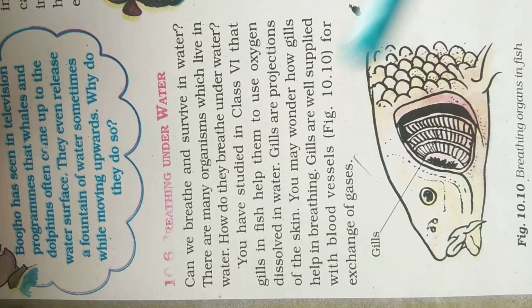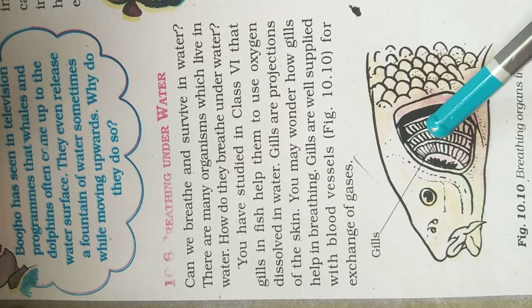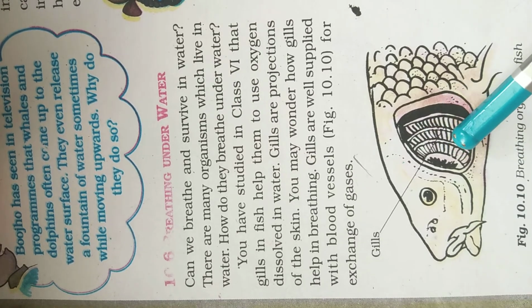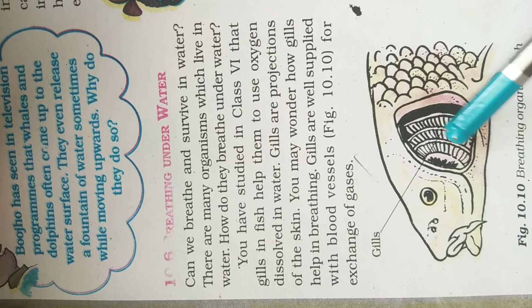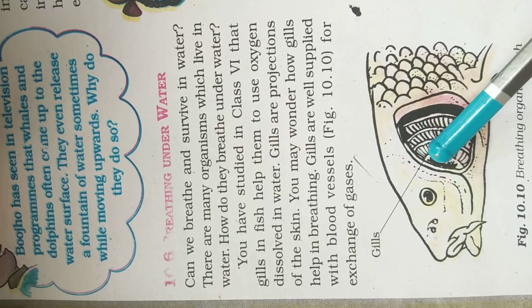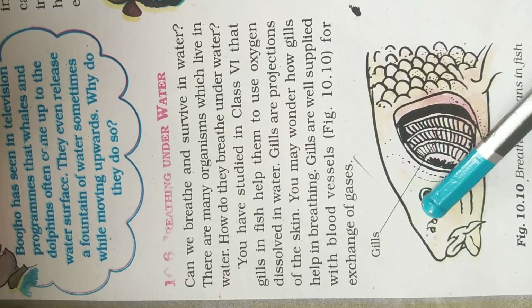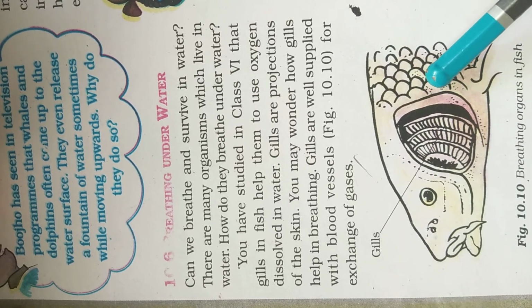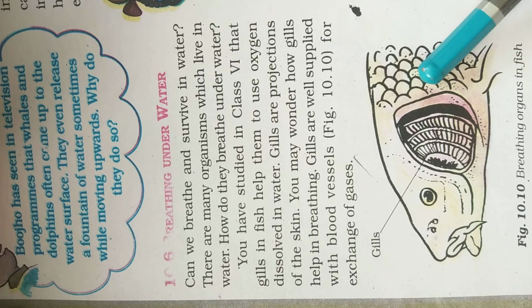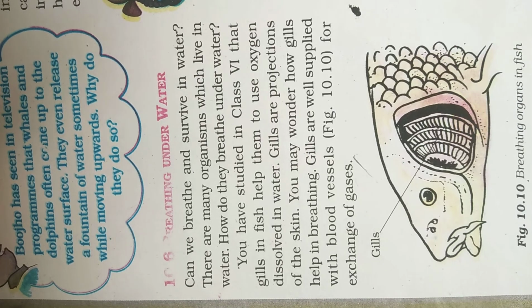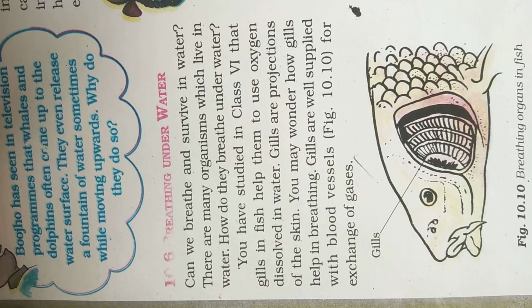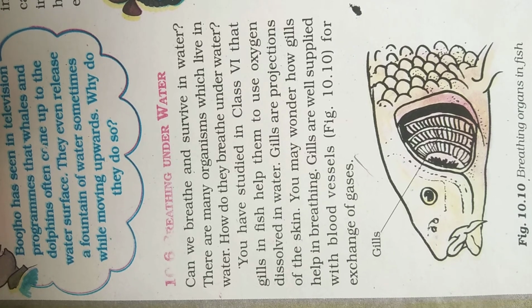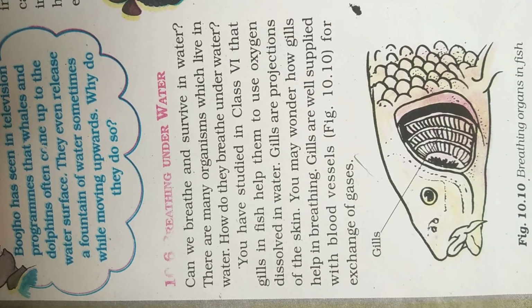So this is breathing under water. Fish have gills, well projected from the skin, and the oxygen is taken through these gills and passed through the blood vessels in the body of the fish for the exchange of gases. Exchange of gases means giving out carbon dioxide and taking in oxygen. For this purpose, the blood vessels are helpful. We'll stop here and continue in the next period.